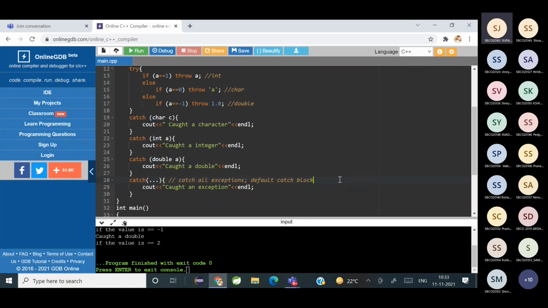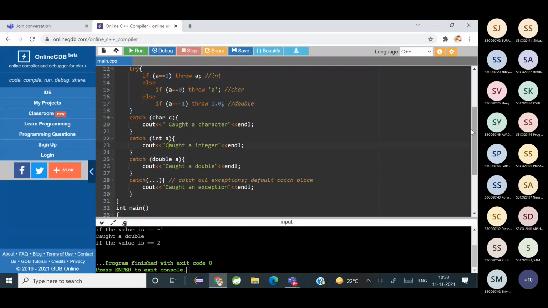So what is happening? There is a specific catch block that is not available. Like you can see, a is equal to 1, then we throw an integer and there is an integer catch block. Then a is equal to 0, we throw a character and there is a character catch block too. Then when a is equal to -1, it is throwing a double, that is also there.